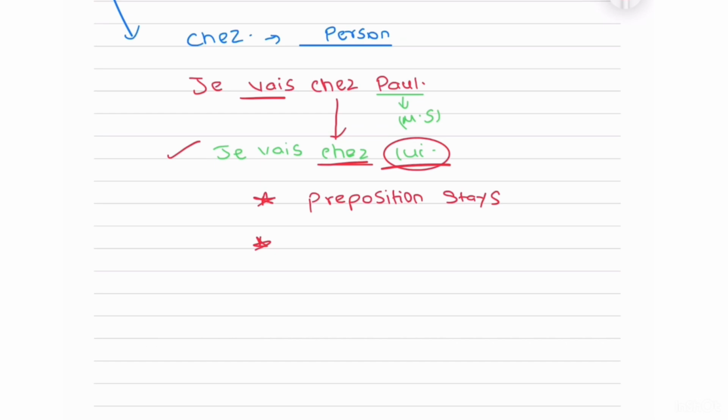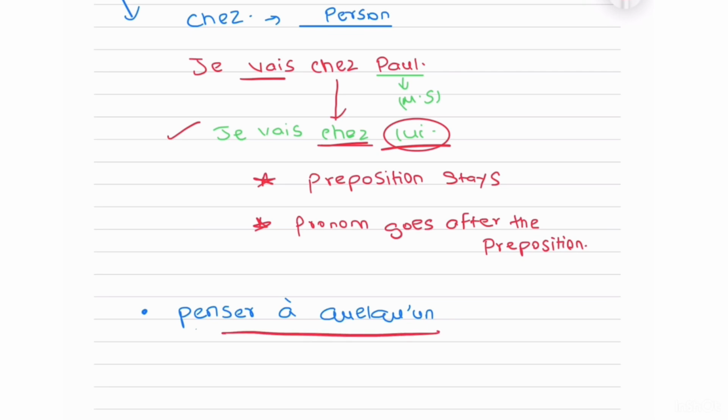Another indication of tonique is penser à quelqu'un. Whenever you have this format, there also you're supposed to use tonique. Now you might be confused, because I said that penser is used with pronoun y. But there you have to make this distinction: penser à quelque chose, thinking of something, is only then when we use pronoun y, because pronoun y does not have to do with people. Only tonique has to do with quelqu'un, that is people. So when you think of someone, you'll use tonique. When you think of something, there we have pronoun y. Tonique only and only has to do with people. It will never talk about things.